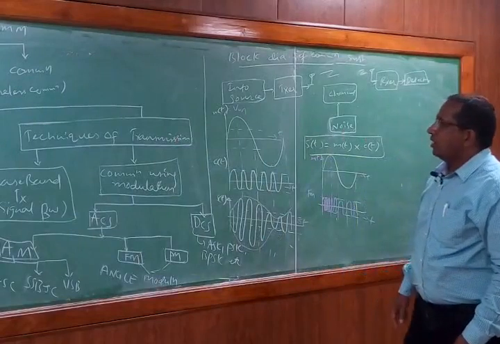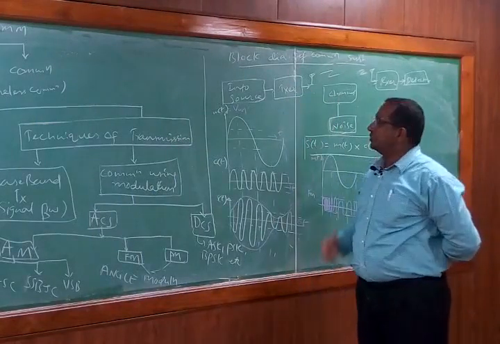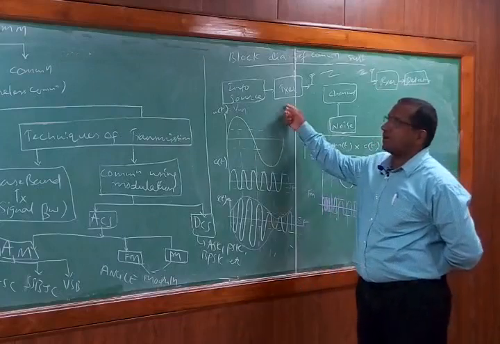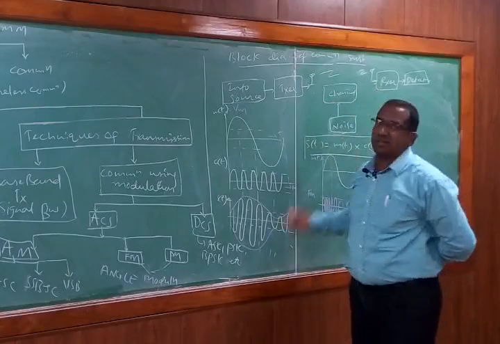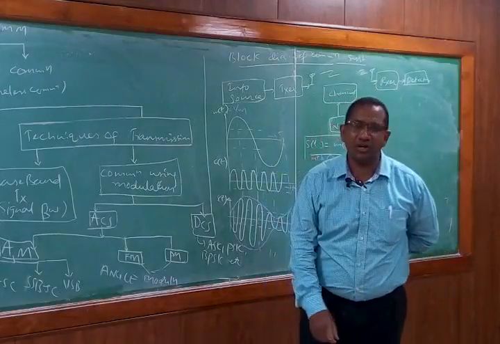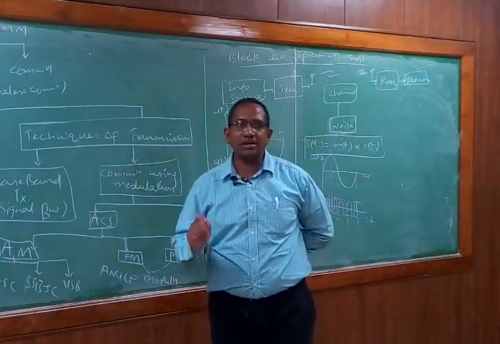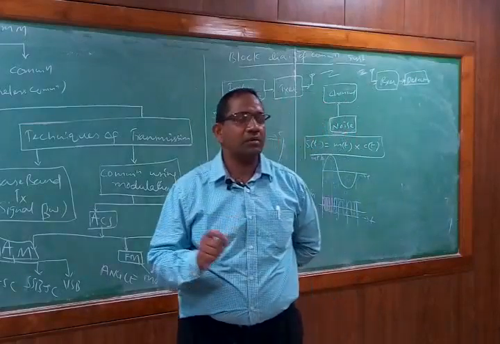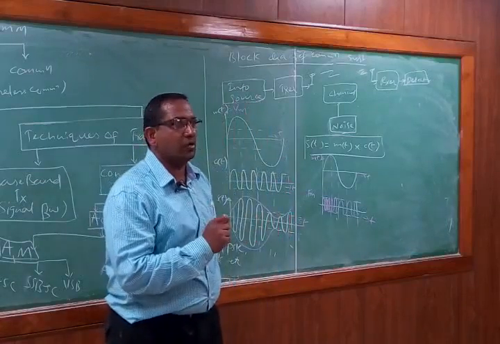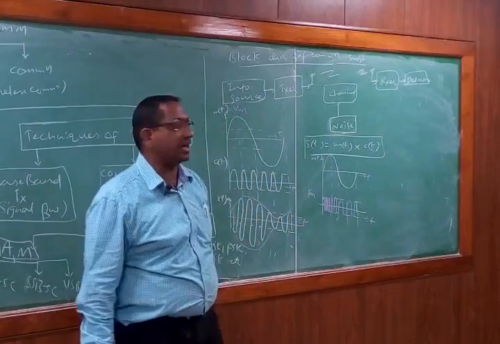Right. So now let us think about a general block diagram of a communication system. A communication system basically contains three basic elements: a transmitter, a channel and a receiver. Now here we deal with radio communication meant for long distance communication. Radio communication is meant for long distance, not for short distance. If you want to communicate a signal over a short distance, we better go with a wired communication. But if it is long distance communication like television communication or radio communication, we normally go with radio communication techniques called analog communication techniques.